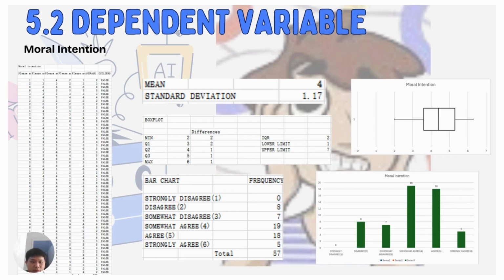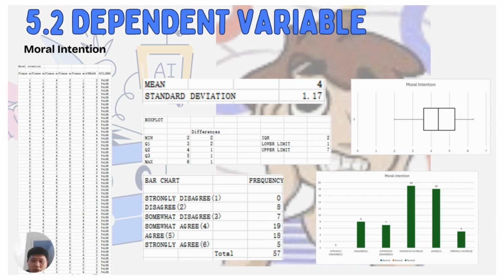Last, we will calculate the dependent variable, moral intention. For this variable, we got five questions. We identify the outlier is all false because the average is inside the lower limit and upper limit. Also we calculate the mean and standard deviation.